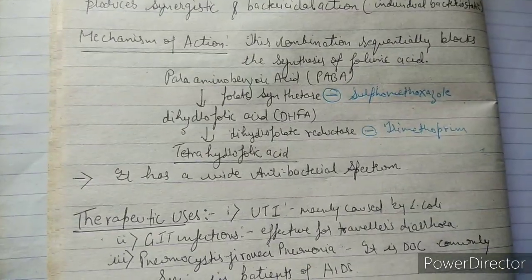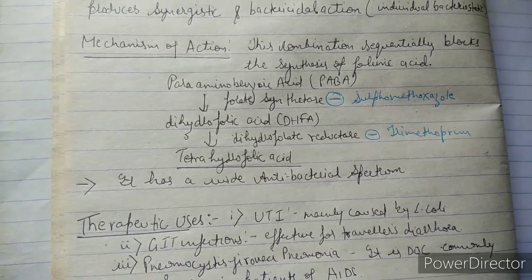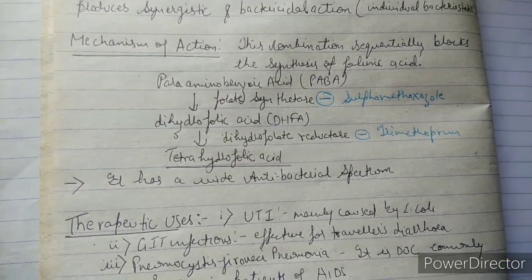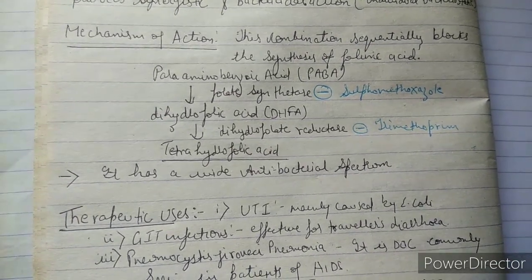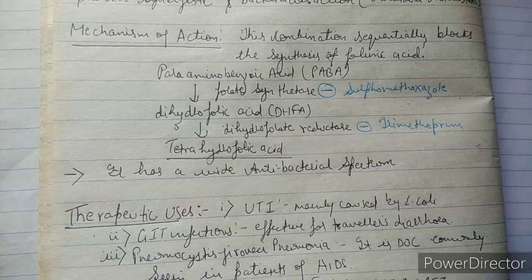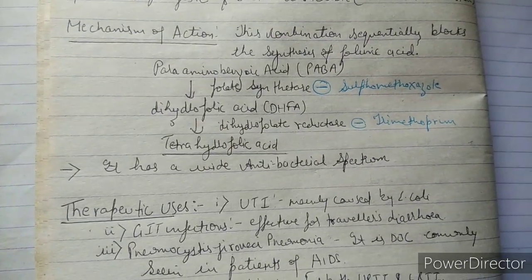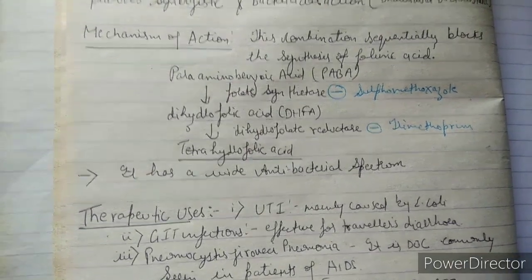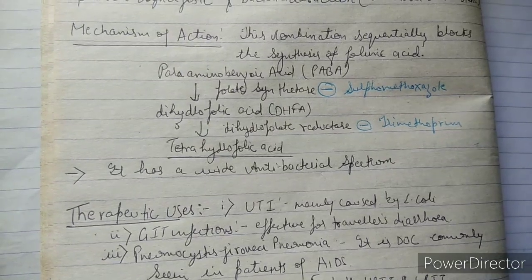So what is the mechanism of action? Para-aminobenzoic acid, also known as PABA, is converted into dihydrofolic acid with the help of an enzyme, folate synthetase. So these are the sequential steps which go on in our body. Now this dihydrofolic acid, with the help of another enzyme, dihydrofolate reductase, converts into tetrahydrofolic acid. So guys, this is the mechanism through which tetrahydrofolic acid is formed, and from tetrahydrofolic acid, folic acid synthesis is done in our body.